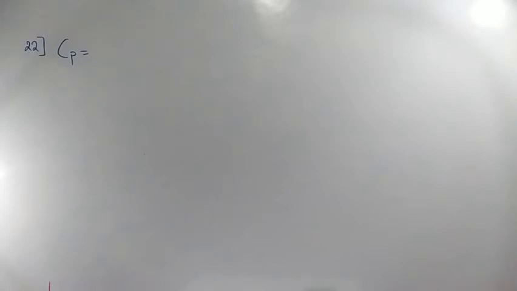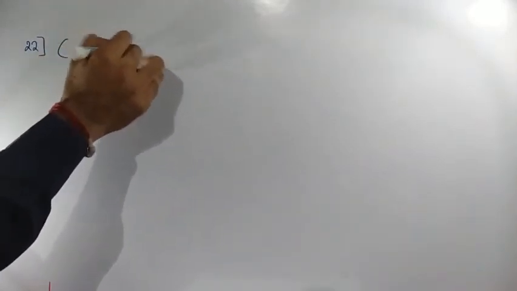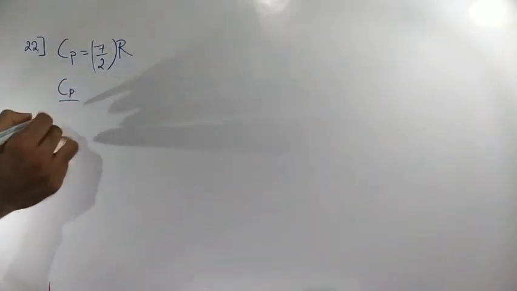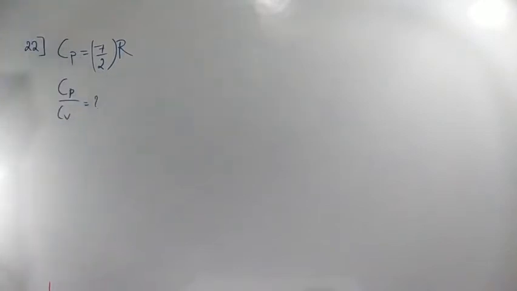Cp value given as 7/2 times R. And next, the ratio of specific heat at constant pressure to that of constant volume. Cp by Cv value they are asking.